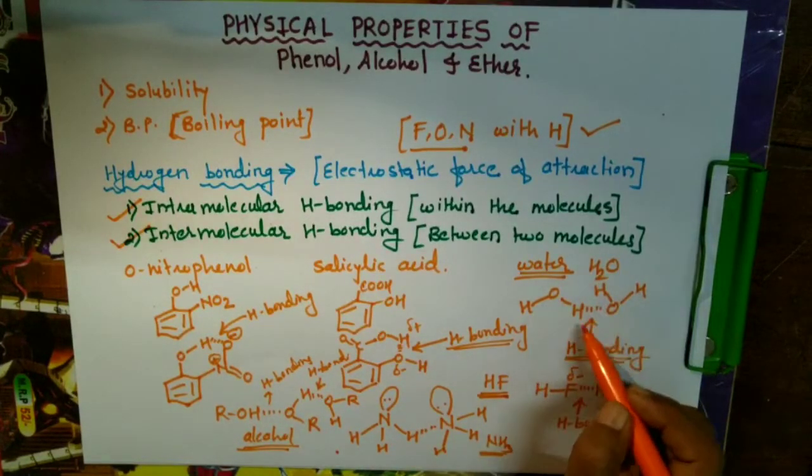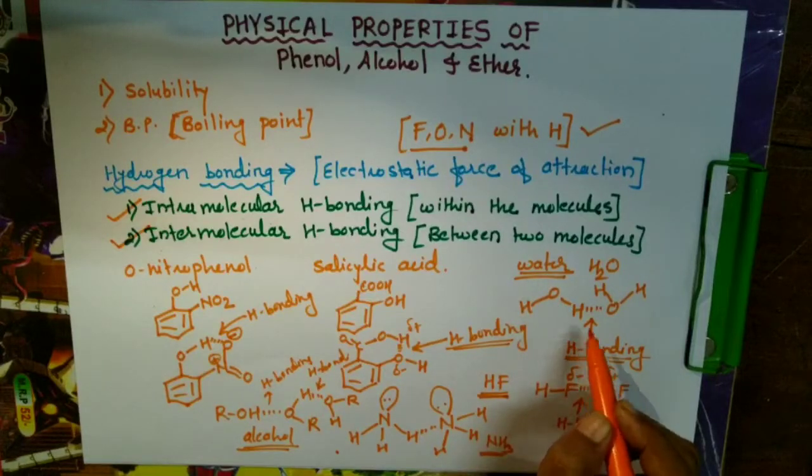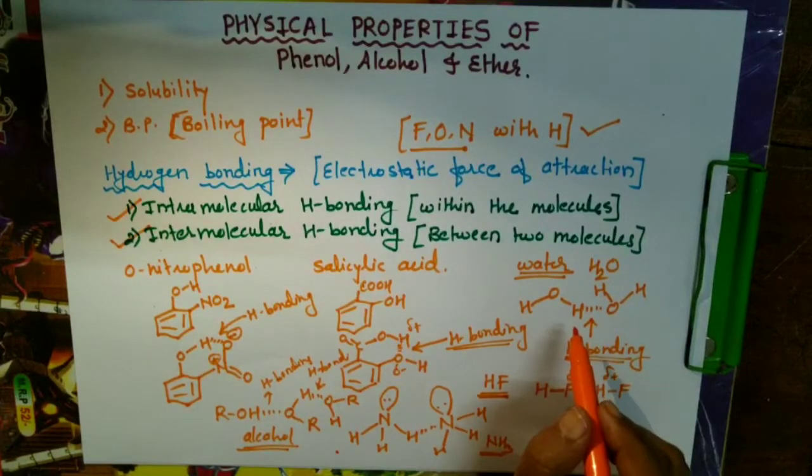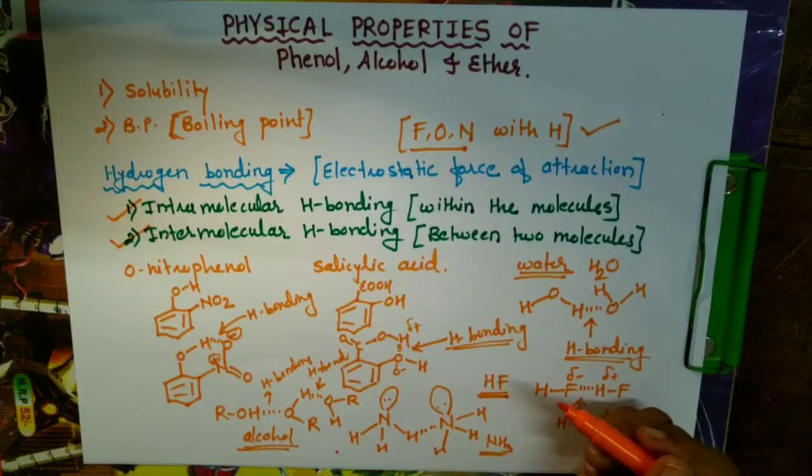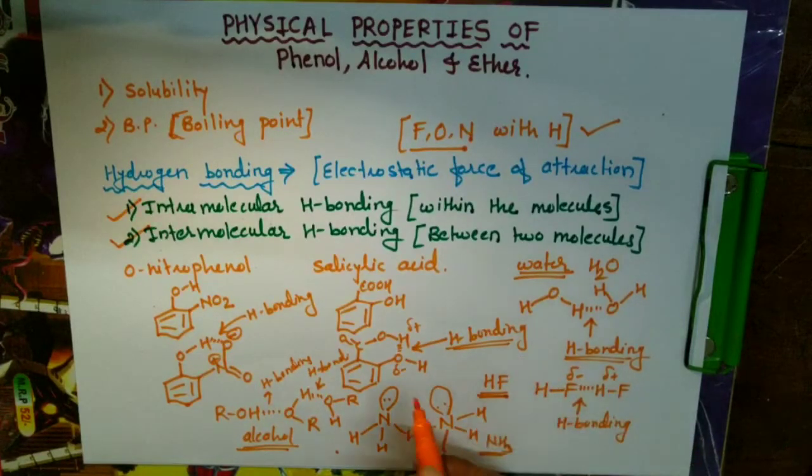Because of this hydrogen bonding, water is in the liquid state. So hydrogen bonding is very important when we go for solubility or boiling point. All that in detail we are going to see now, the solubility of phenol, alcohol and ether, as well as the boiling point of phenol, alcohol and ether.